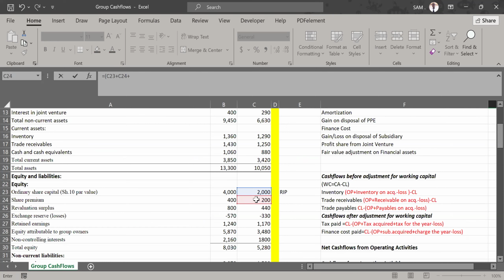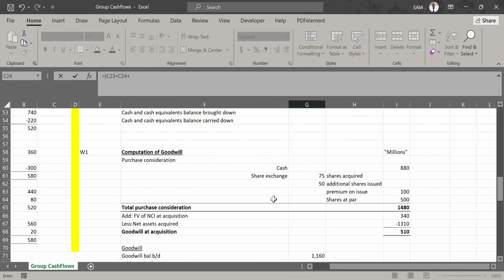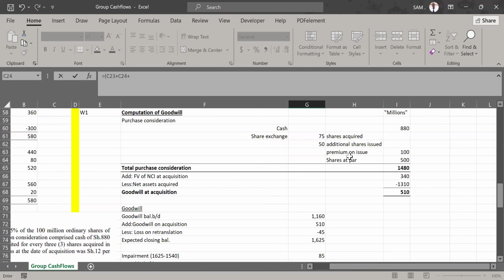Then onto it, we are doing adjustments of the opening balances. We go to the issue of shares. How many shares were issued? We've already done that computation when we were doing goodwill: you realized we issued at a premium of 100 and at par of 500, right?